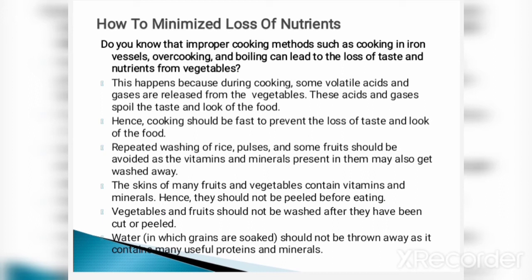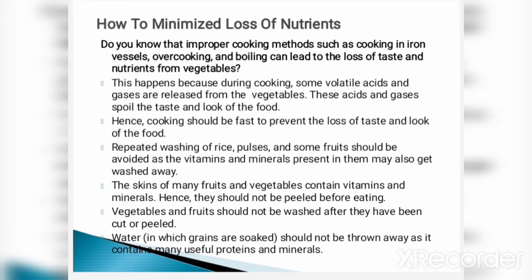Repeated washing of rice, pulses and some fruits should be avoided as the vitamins and minerals present in them may also get washed away. The skins of many fruits and vegetables contain vitamins and minerals. Hence, they should not be peeled before eating.